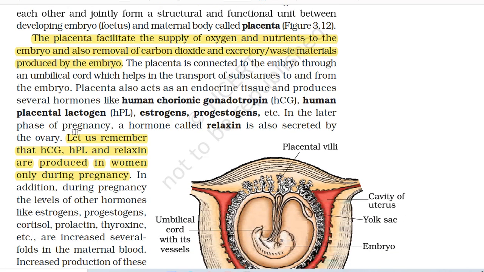The placenta facilitates the supply of oxygen and nutrients to the embryo and also removal of carbon dioxide and excretory or waste materials produced by the embryo. The placenta is connected to the embryo through an umbilical cord which helps in the transport of substances to and from the embryo. Placenta also acts as an endocrine tissue and produces several hormones like human chorionic gonadotropin, human placental lactogen, estrogens, progestogens, etc. In the later phase of pregnancy, a hormone called relaxin is also secreted by the ovary.